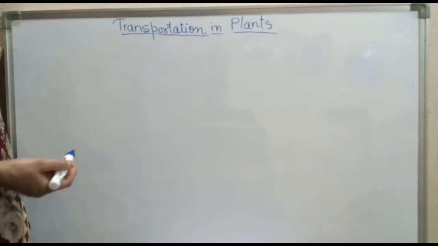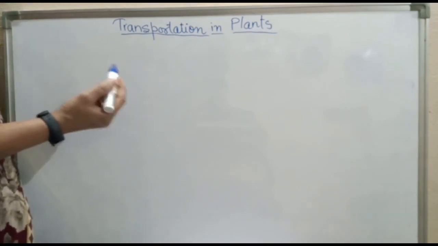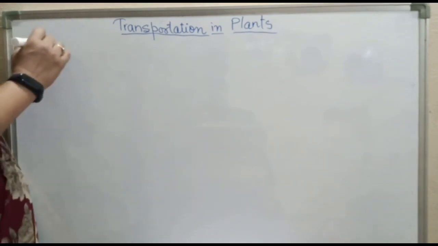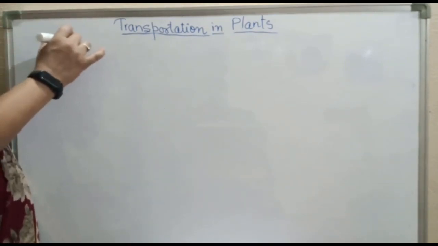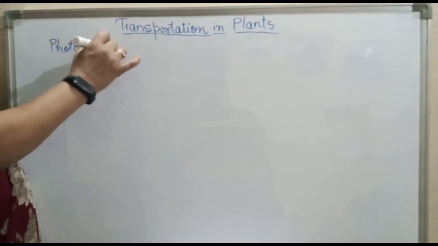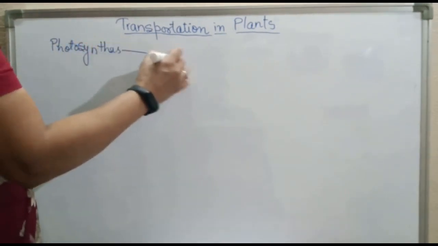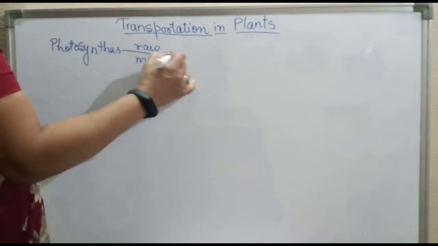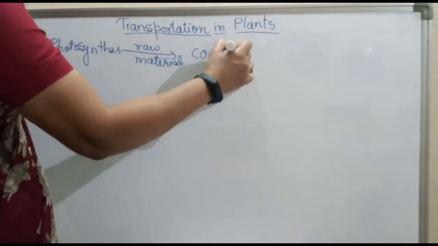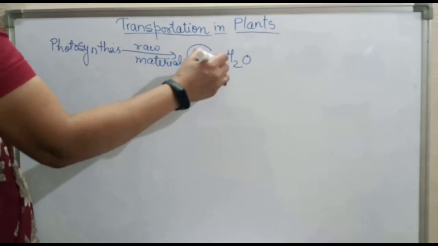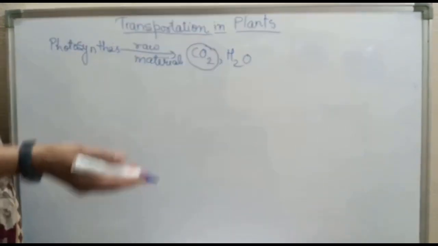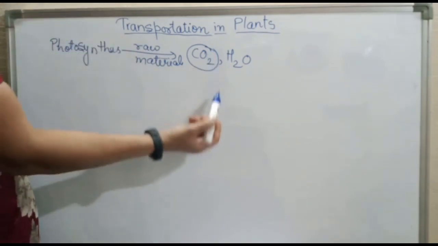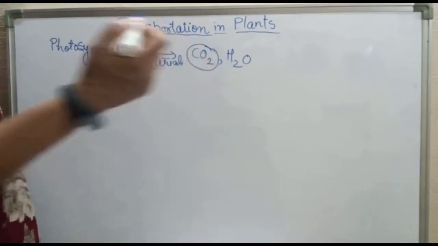Hello students. In this video, we are going to talk about transportation in plants. In my previous video, I taught you about transportation in animals. As we have stated earlier, plants perform photosynthesis, and for this photosynthesis they require raw materials. Those raw materials are basically carbon dioxide and water. Carbon dioxide is taken in by the stomata, or those parts of the plant which are in direct contact with the environment, and water is taken in through roots from soil.